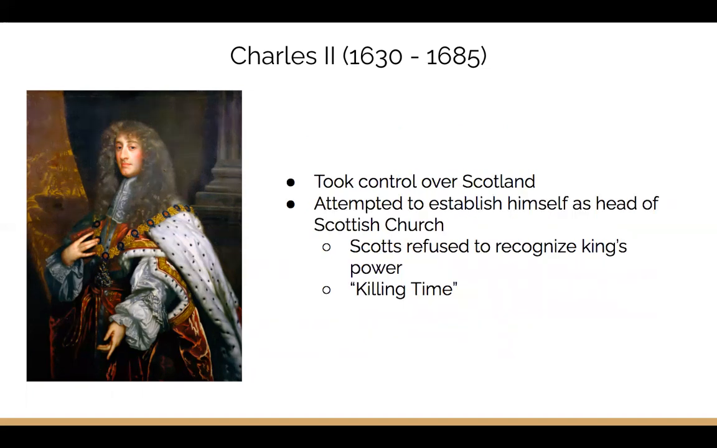Charles II also took control over Scotland again, and in exchange, he formally recognized the Presbyterian religion in Scotland. However, he soon attempted to impose a hierarchical episcopal control over the Scottish Church by establishing himself as the head of the church. Many Scots refused to recognize Charles II as the official head of their Presbyterian church, and thousands were killed as a result during a time called the Killing Time.